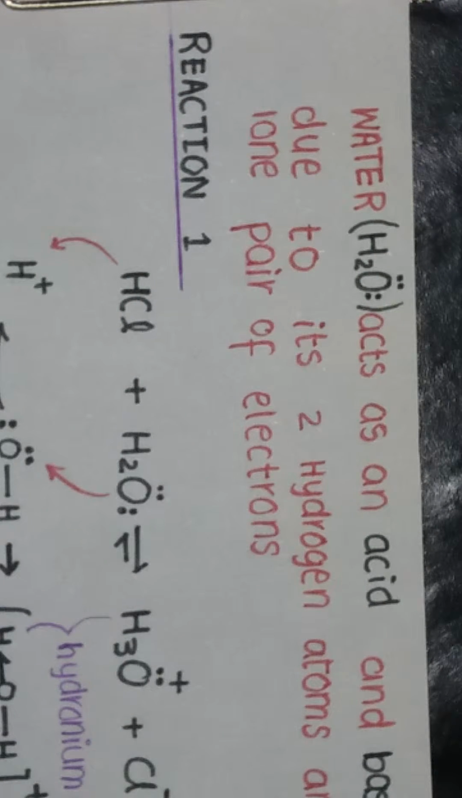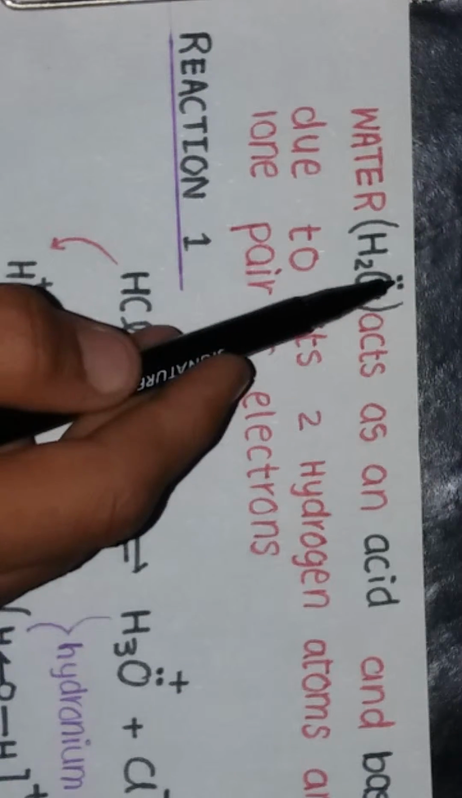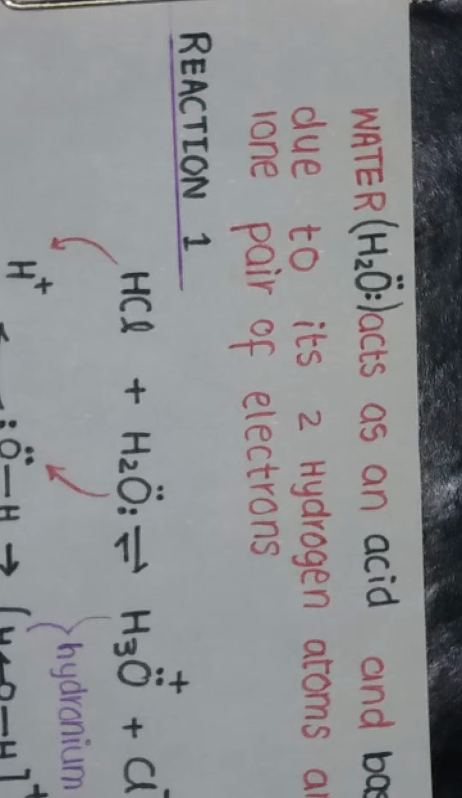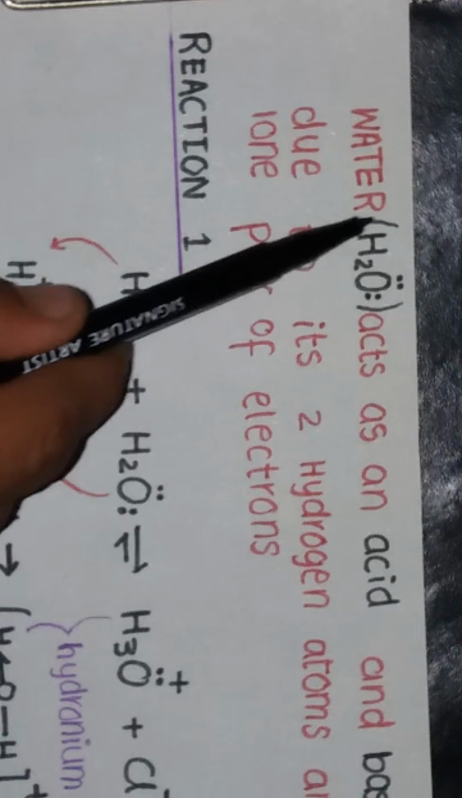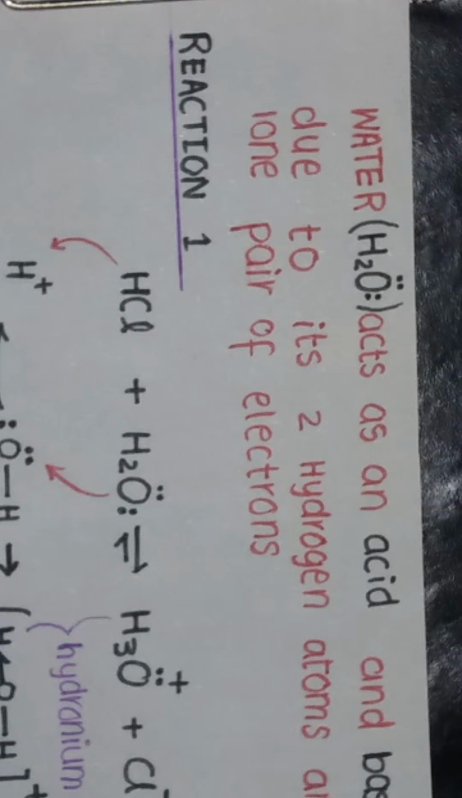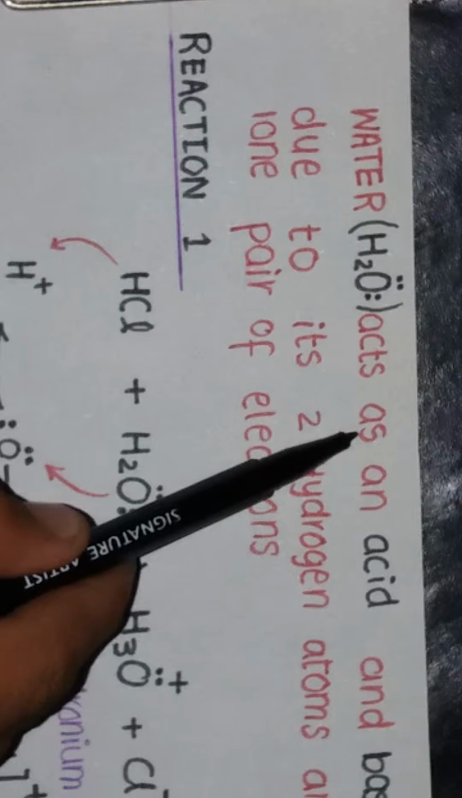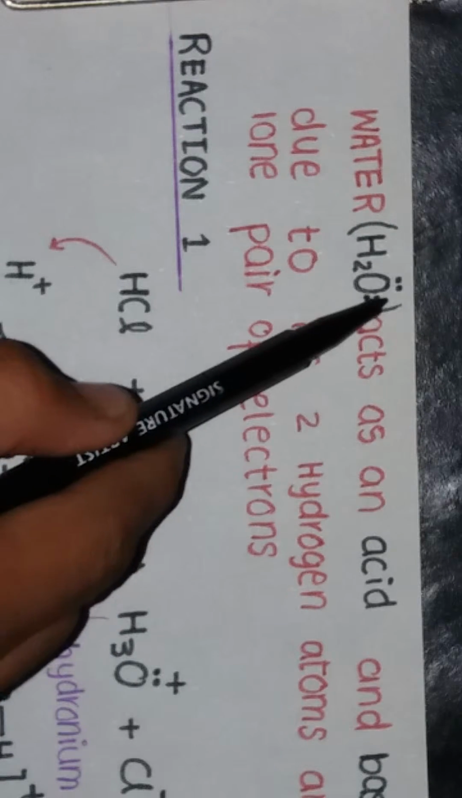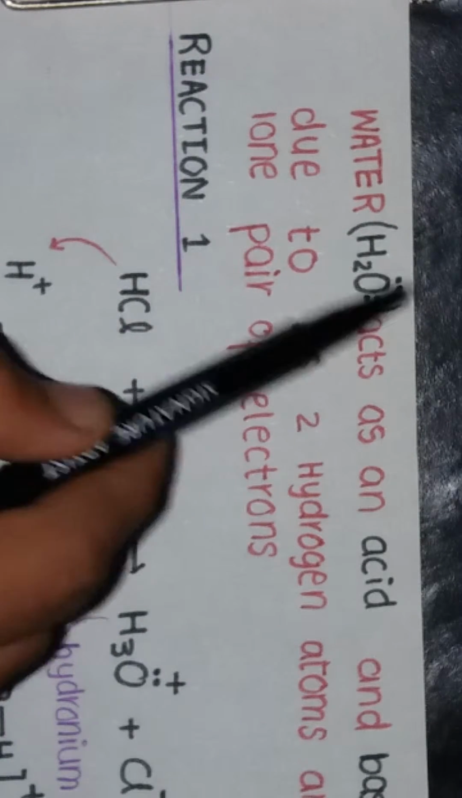Water is acting as an acid as well as base due to its unique structure, and its unique structure consists of two hydrogen atoms and two lone pairs of electrons. Whenever a water molecule wants to become an acid, it releases its hydrogen atom in the shape of a hydrogen ion, and whenever a water molecule wants to become a base, it receives a hydrogen ion or proton by sharing one of the lone pairs of electrons with it.